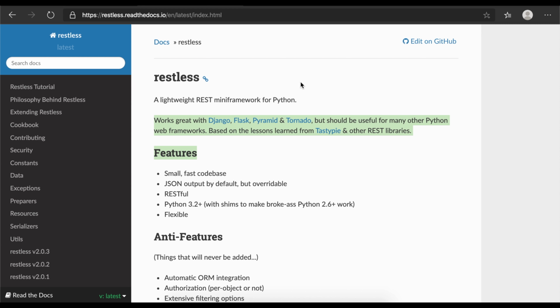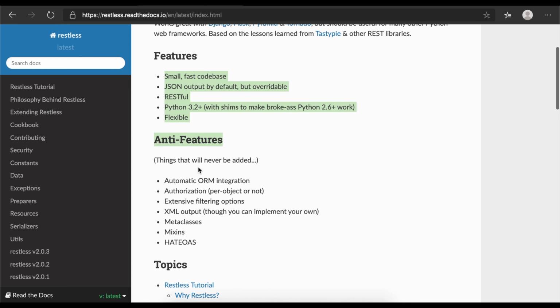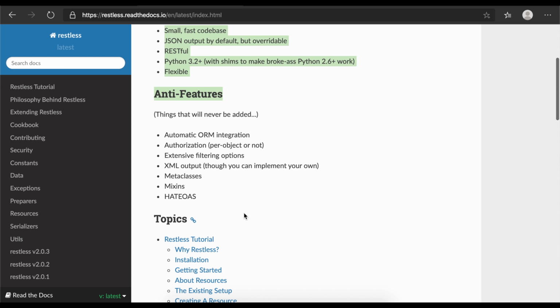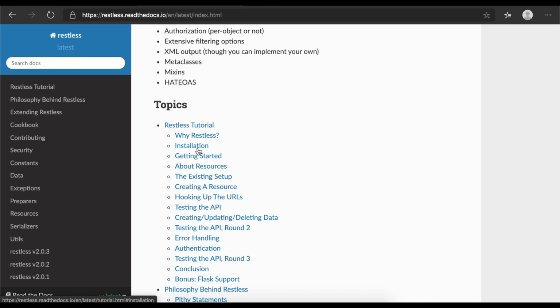Tornado, Pyramid, and Flask are all Python-based web frameworks, so this Restless framework supports all of these. The best features are a small, fast code base, JSON output by default, overridable, RESTful, supports Python 3.2 onwards, and flexible. Of course we are not using Python 2 nowadays, but don't try to use this one with Python 2.